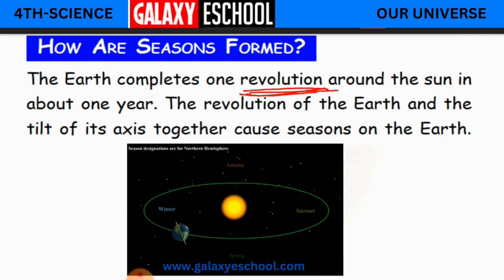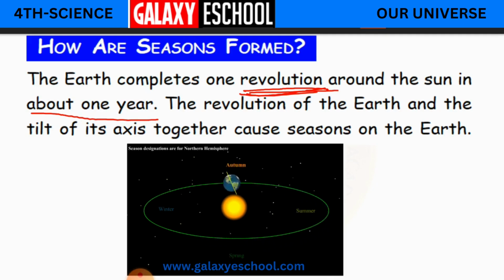Okay children, the earth is also rotating, and at the same time it is also revolving around the sun. To complete one revolution around the sun, it takes completely 1 year, that is 365 days.